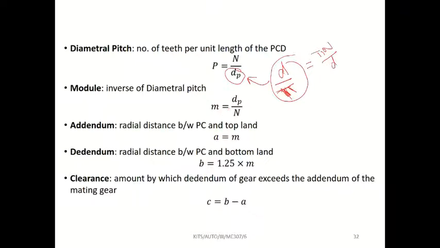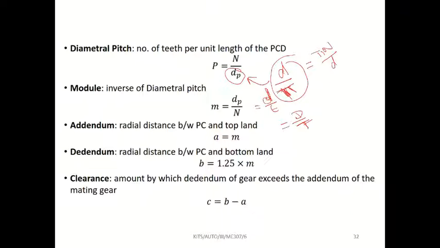Then module means, see here they have given n, but while solving problems, we use only the symbol t. And here addendum. In some cases, the addendum value will be equal to the module value. If they didn't mention anything, you have to take addendum equal to module. In some cases they will give the addendum value. If they didn't give the addendum value, then addendum value equals module value.